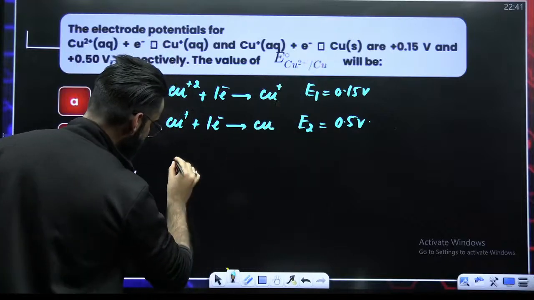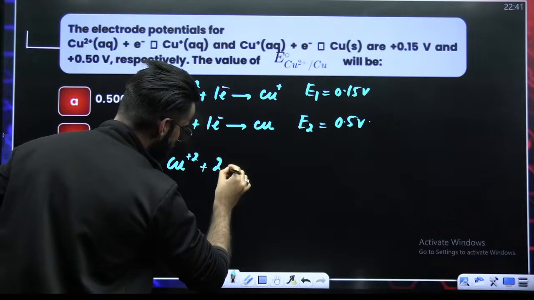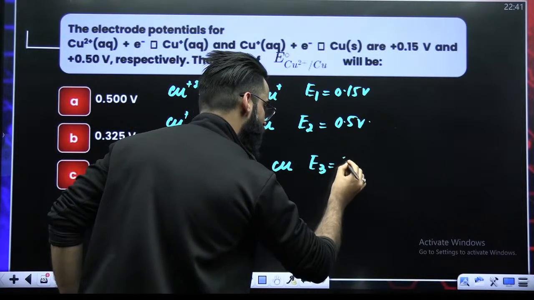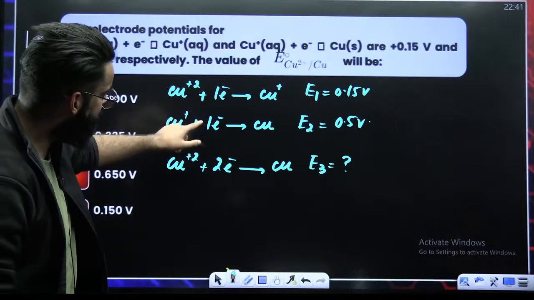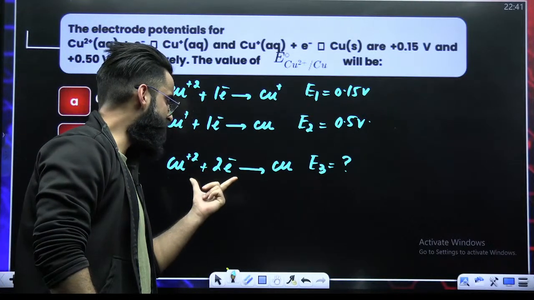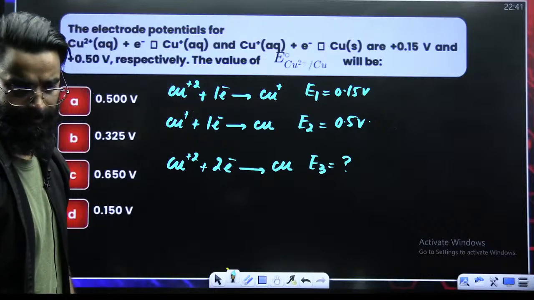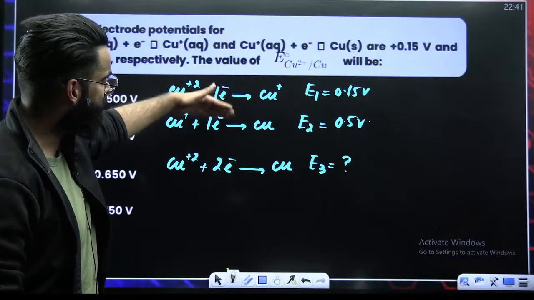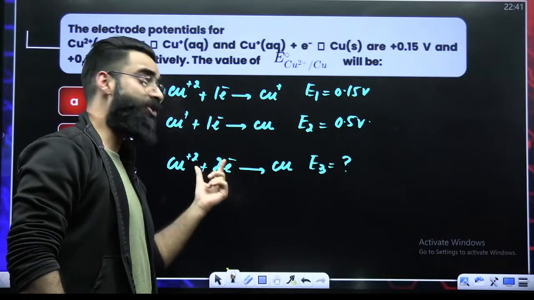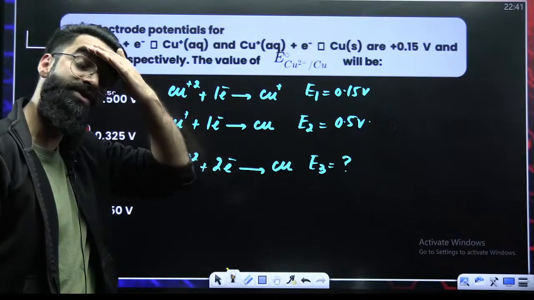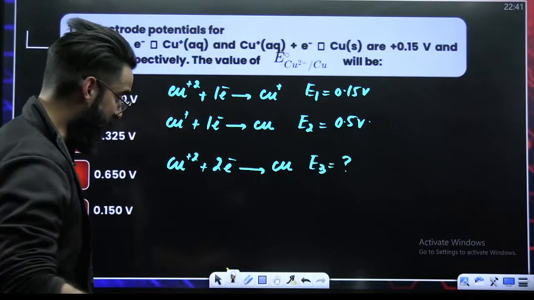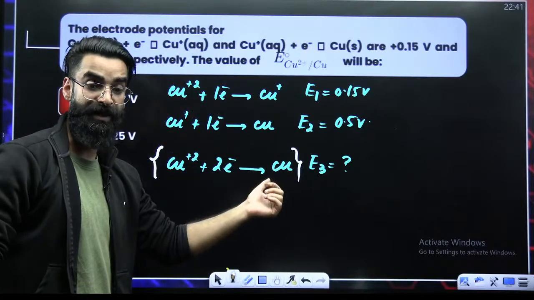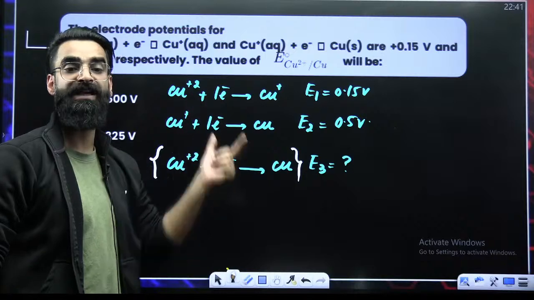Cu2+ giving Cu means Cu2+ has to gain 2 electrons. Then only it will get converted into copper. I have to calculate the E value for this particular reaction. Two reactions are given, their E values are given. This reaction, its E value is to be calculated. Now, what do I need to do? Whenever this sort of question comes, there will be some reactions whose E value would be given, and a reaction whose E value we are supposed to calculate. In these sort of questions, remember, we are supposed to make the reaction whose E value is to be calculated out of the given reactions.